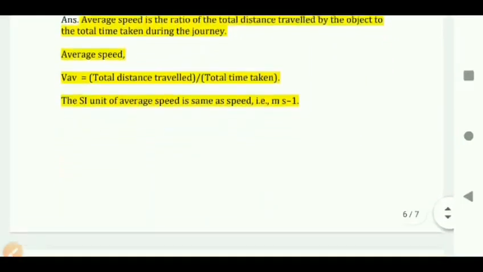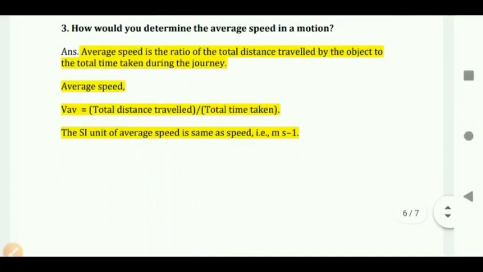Question number 3. How would you determine the average speed in a motion? Average speed is the ratio of the total distance traveled by the object to the total time taken by the object during the journey. So average speed, V_av, is equal to total distance traveled upon total time taken. The SI unit of average speed is the same as speed, meter per second or meter second inverse.